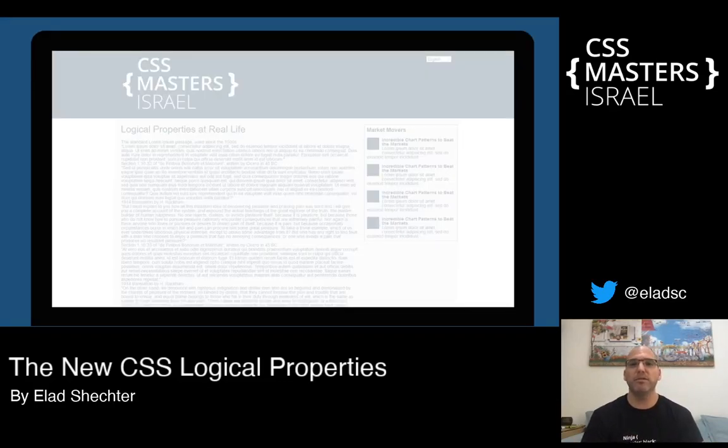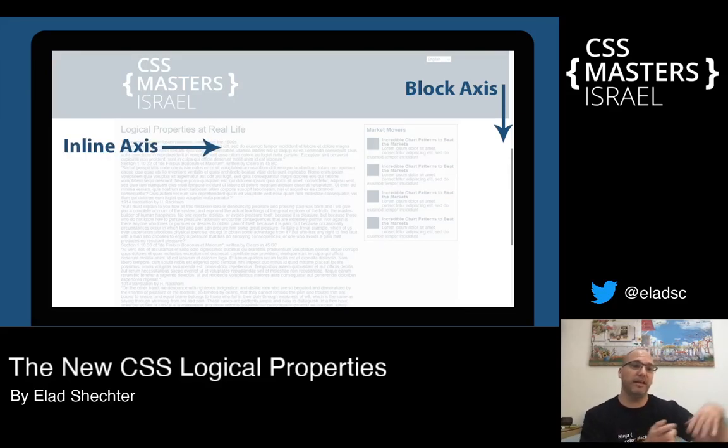In every website in the world, there are two axes. The main axis, which sometimes people forget, is the block axis of our website. The block axis is how the flow of the website is going. Usually websites go from top to bottom, and this is our block axis. The second axis is how the text is written. In English, for example, the text is written from left to right, and this is called the inline axis. Try to remember both of these axes very well, because we are going to talk about them a lot in this talk. Block axis, the main flow of the website; inline axis, the main flow of the text.